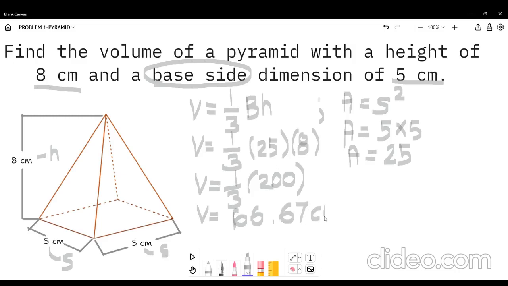66.67 cubic centimeter. Always remember na it is always cubic kapag volume. So this is our final answer. Thank you.